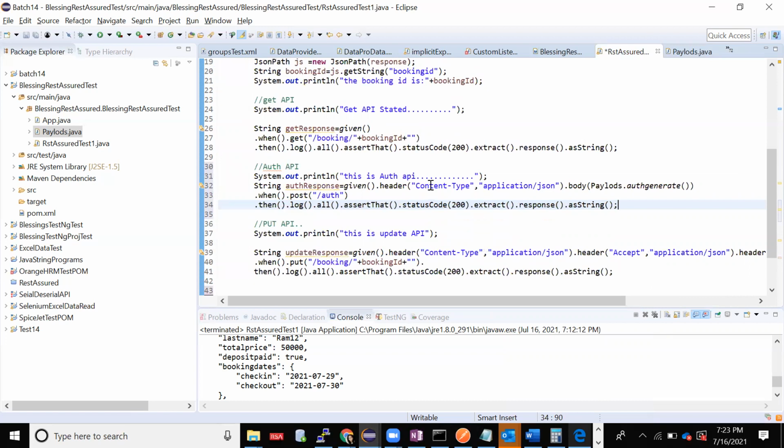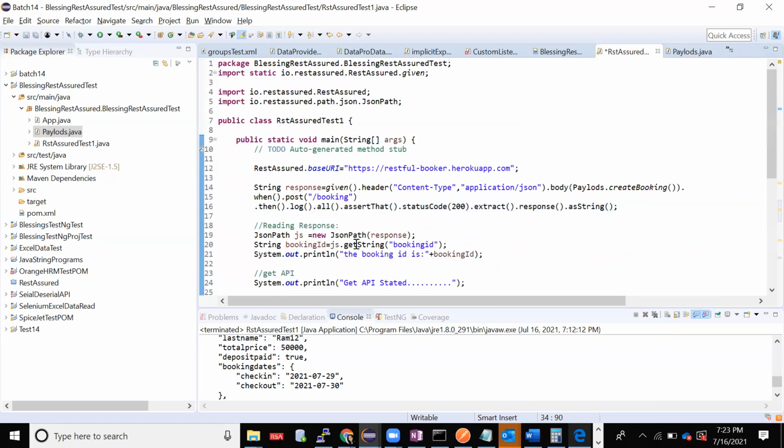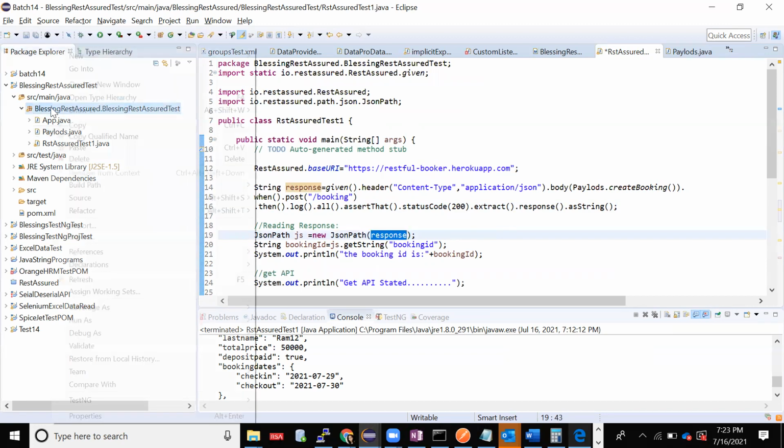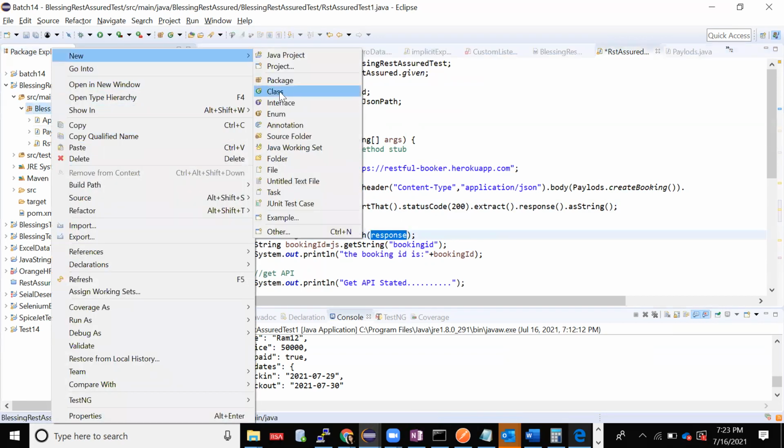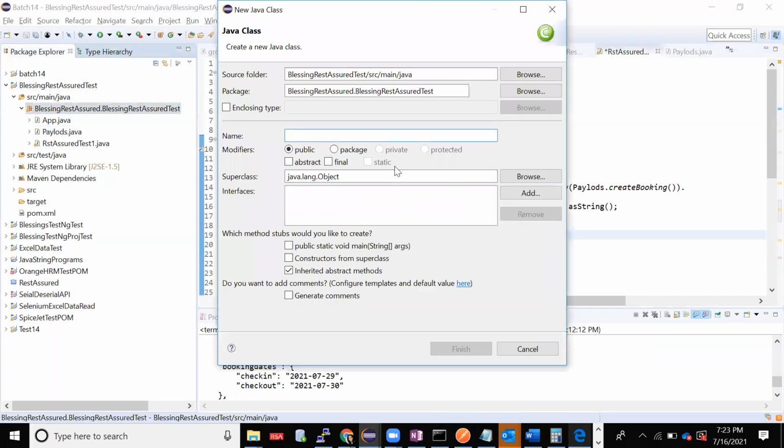I need to read it, and each and every time I have to verify some response, I'll have to create a path for JSON path, then read the data. It is quite complex, right? Again and again creating a JSON path object, because it takes a new one each time. So I'll create one more method, a reusable method, where the method I'm using again and again I'll keep there. Then I'll just call that method and be able to use it.